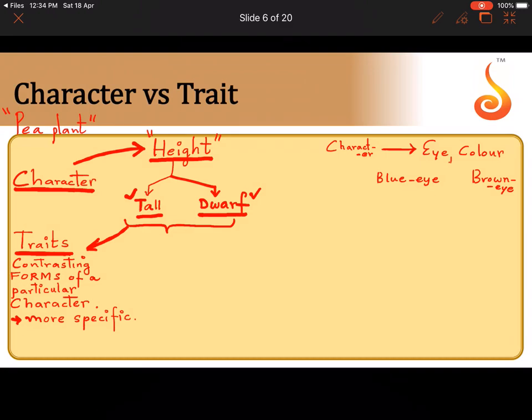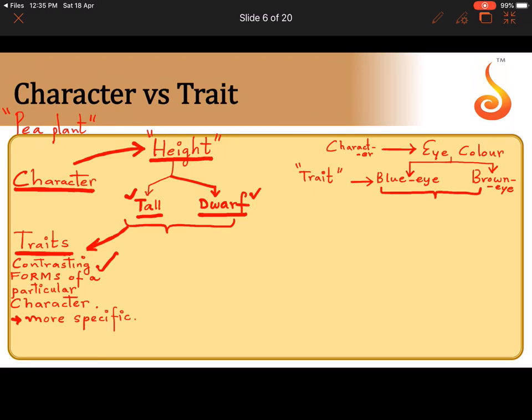Now what are the two possible eye colors in the example I have given you? Blue eye and brown eye. So what does blue eye and brown eye both represent? The blue eye and brown eye, I am being very specific here, so that represents the trait. Blue eye color and brown eye color are forms of eye color. They are alternate forms. They are contrasting forms of the same character. So whenever we have contrasting forms of a particular character, we refer to them as traits. They are more specific in description in comparison to character.